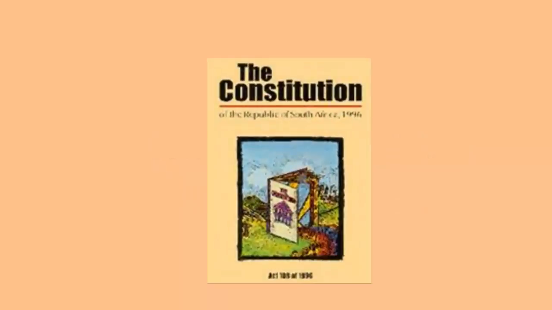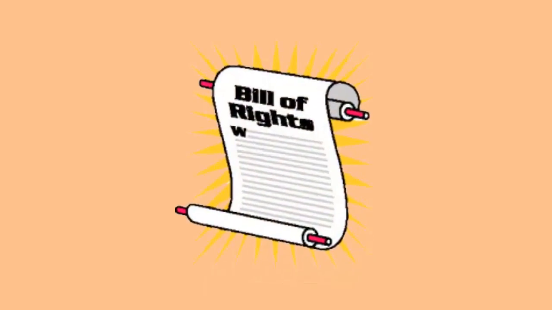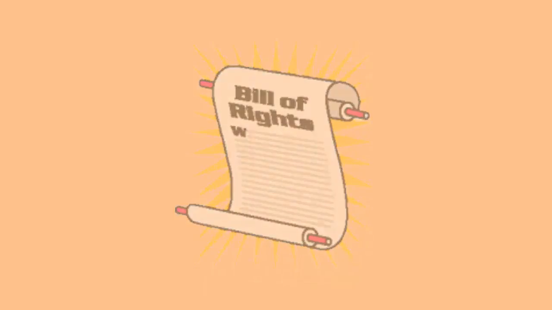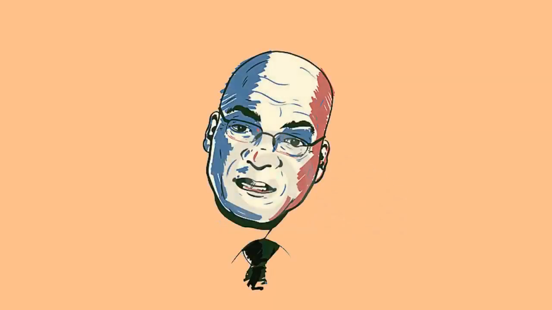Fundamentally, it goes back to what we call the Constitution. The South African Constitution is the highest law of the land that everybody must observe. It contains the Bill of Rights, which is the cornerstone of our democracy. No one can break the law, not even the President. The Constitution guarantees democracy.